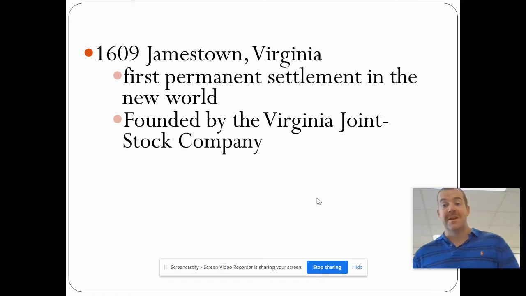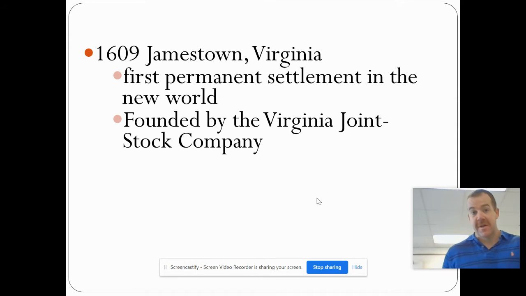In Jamestown, Virginia, that's where they settled. And what happens in Virginia is it becomes a farming colony, specifically for the crop of tobacco, because it was a very profitable crop. The English people became addicted to it. People are still addicted to tobacco and nicotine. And in the New World, they found that they could grow it and make money doing this.